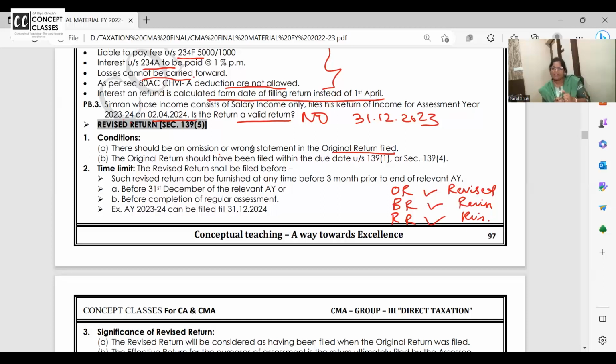So can you revise? Yes. Whichever is the last return, that will replace the original return. Can you please write this? Original return can be revised, belated return can be revised, revised return can be revised. Okay, it is clear? Ask if there is any doubt.